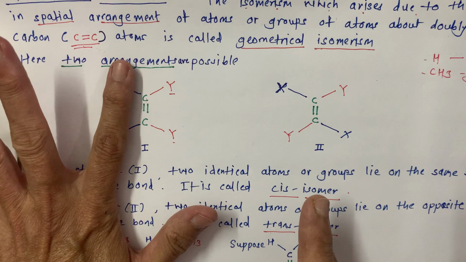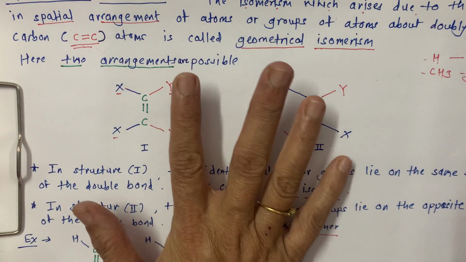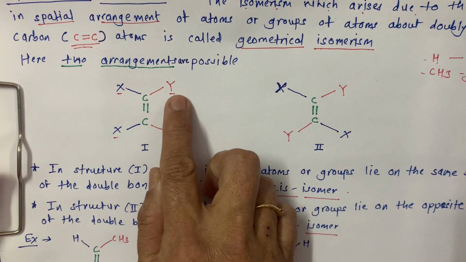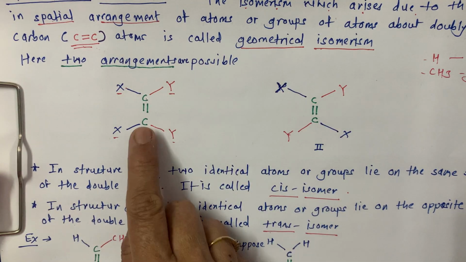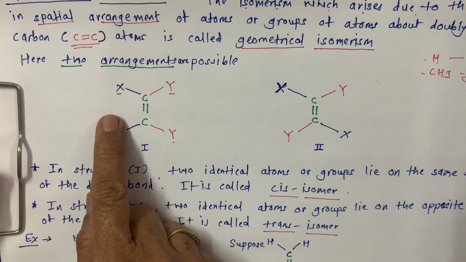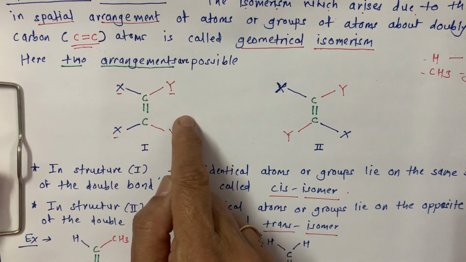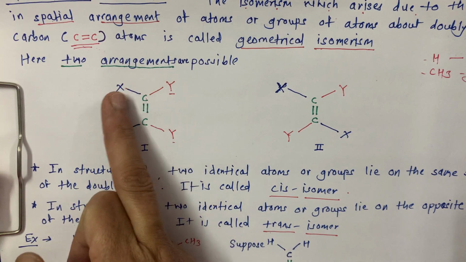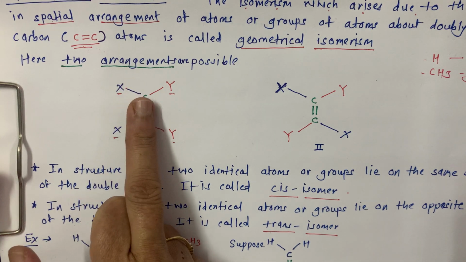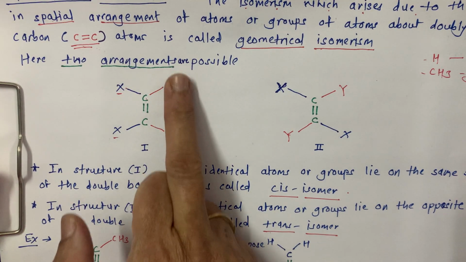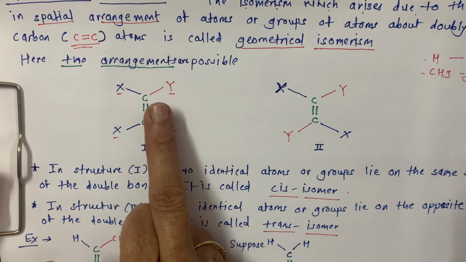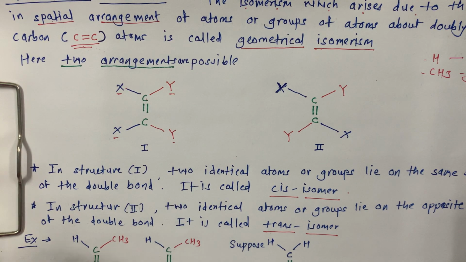So this is on the same side of the double bond, while this is Y, another atom or group of atoms on the other side of the C double bond C. So these are identical groups on the same side. This is X, X on the left hand side of this C double bond C, while Y, Y, which are the same or identical, on the right hand side of the C double bond C.